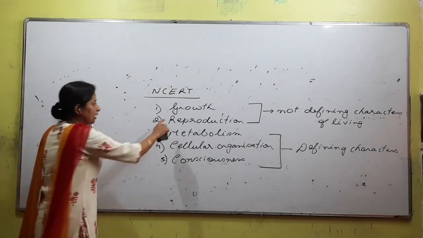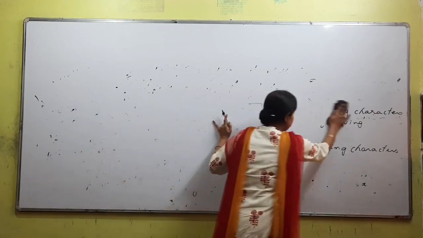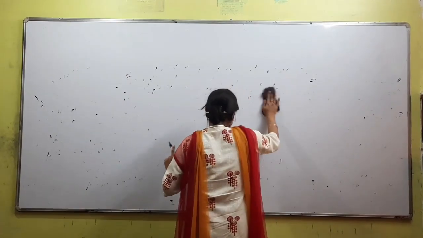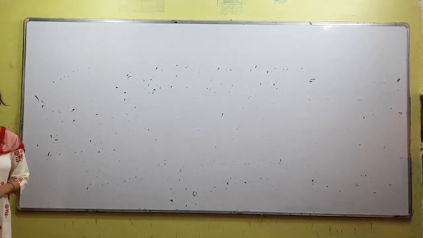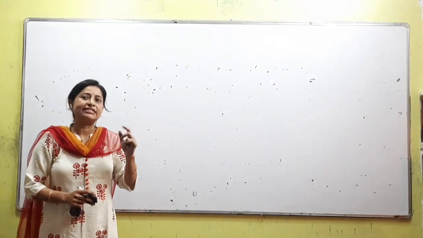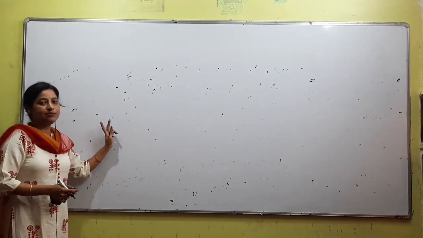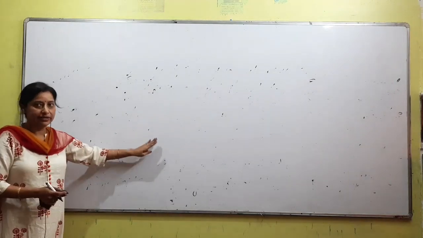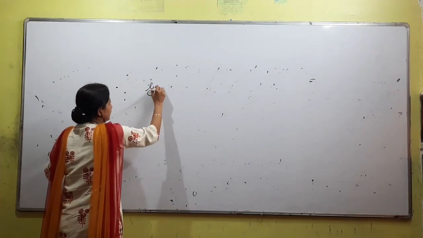Now we'll go to the first one, that is growth. Earlier, we talked about a word called life. Associated with living, the study of living is biology. Who gave the term? And after that, who was the father of biology, father of zoology, father of botany? Aristotle. Yes, Aristotle, Theophrastus. We have talked about some extra points about them, like the book he has written, etc. Characteristics or similarities between living and non-living, we studied. Specific characteristics of living, we have at least written down. Now we come to, according to the NCERT book, the first character of living, that is growth.